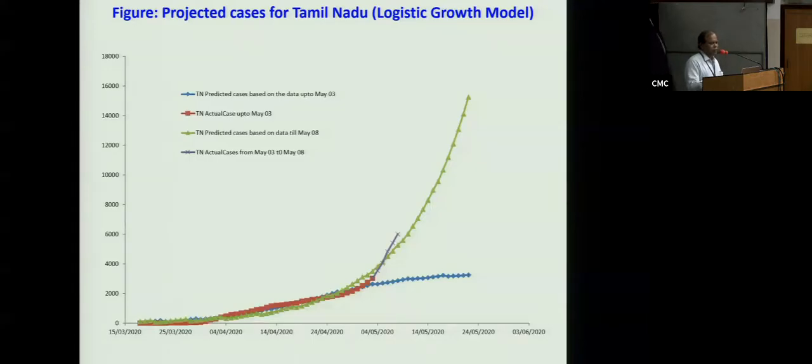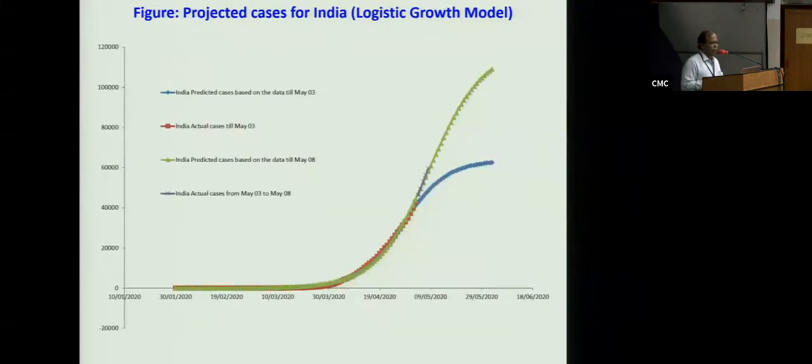Now, this is just about the trajectory model. This is what we have done for all India as well. The same thing has happened for all India. You see, this is the model up to May 3rd, and after that it started increasing. Then we were able to revise this number. So for India, we are saying 1,20,000 cases should be reported soon, based on this, up to the end of May. This is the number that India is expecting to have.